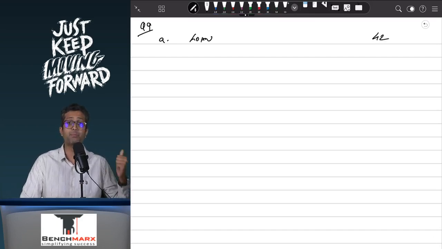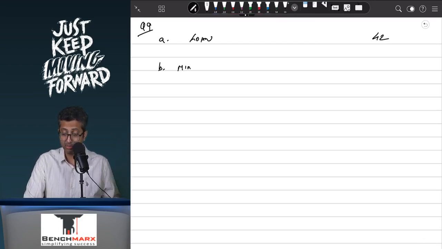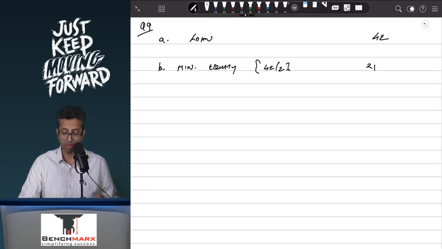Second, parts B, C and D are equity. Point B will say the minimum equity that you need. The minimum equity will be, if the debt to equity ratio is 2:1, 42 divided by 2, and hence this is around 21 lakhs. So that is the minimum equity you need.